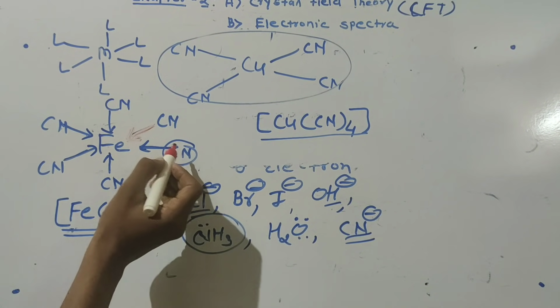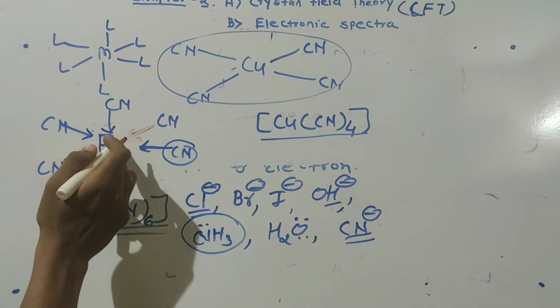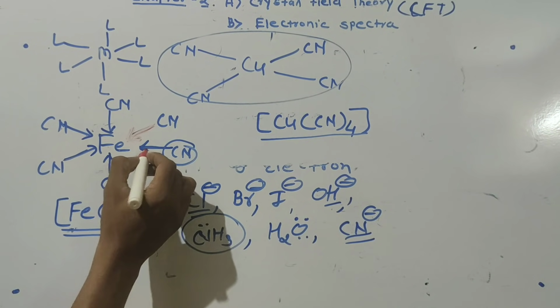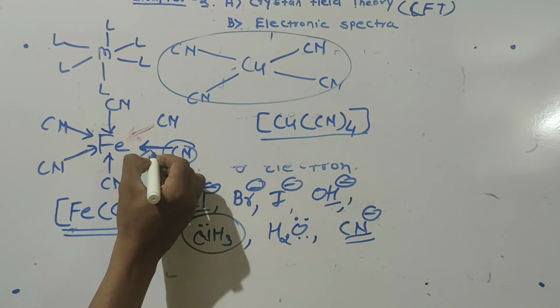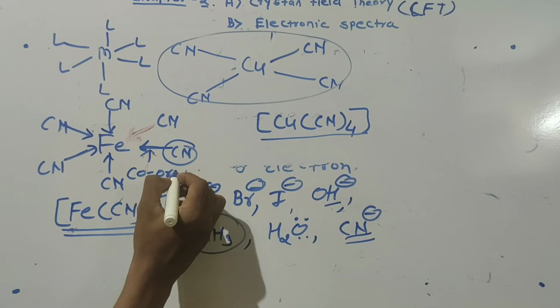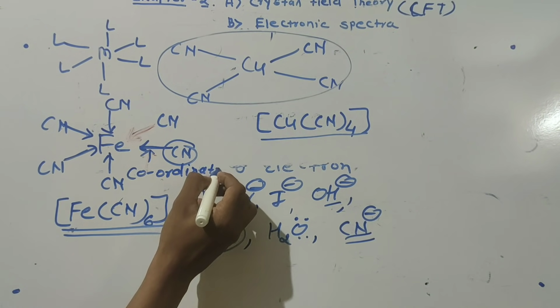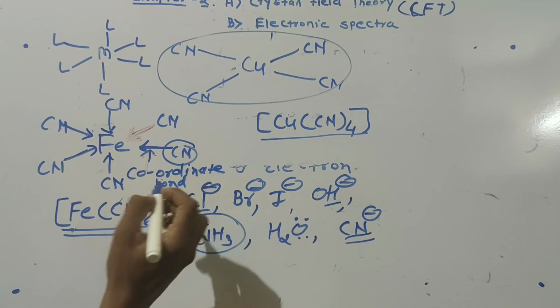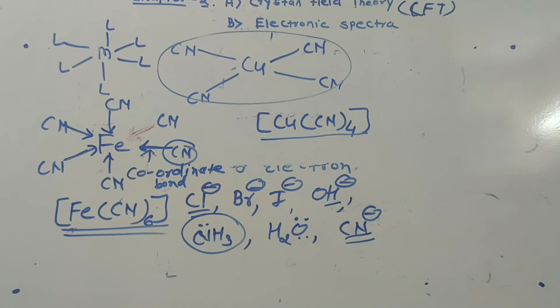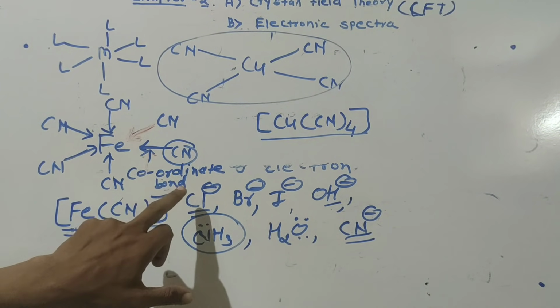Now, the bond between this metal atom and ligand, which is formed by the donation of electron density from the ligand towards the metal, is called what? Coordinate bond, or coordinate covalent bond. Which one is called coordinate bond?